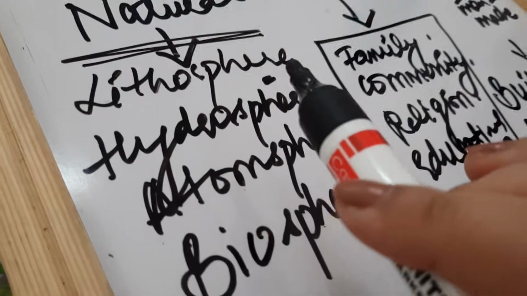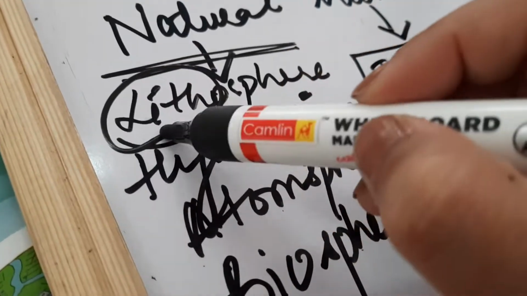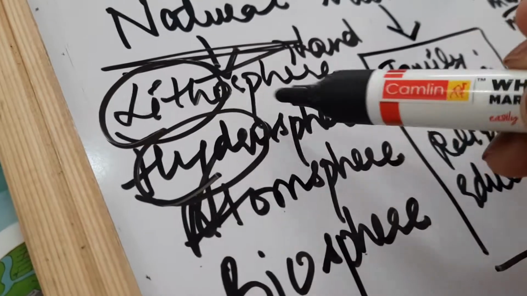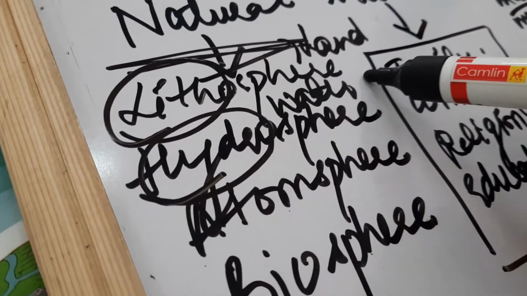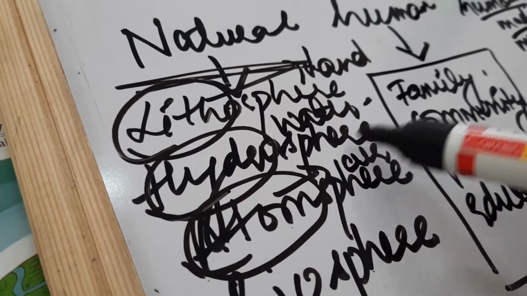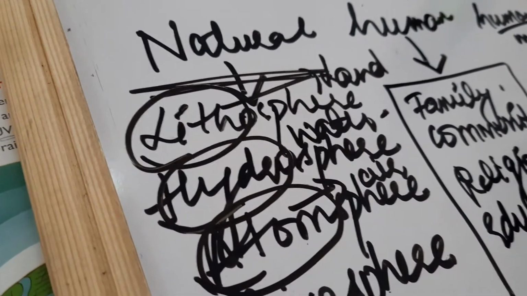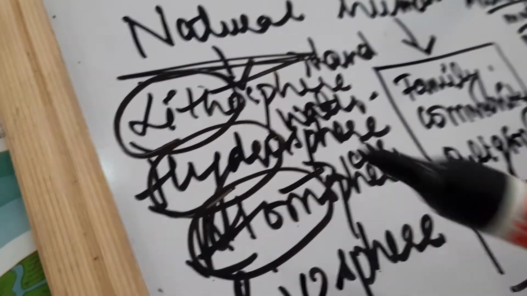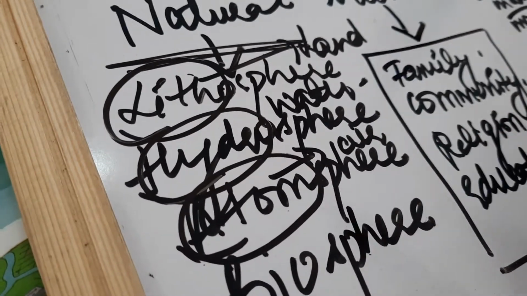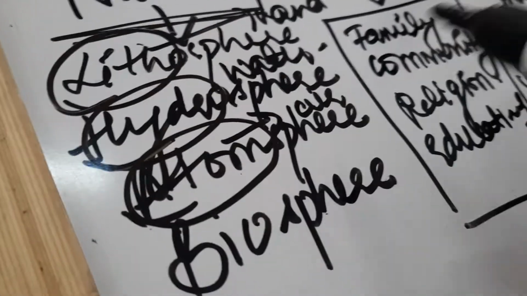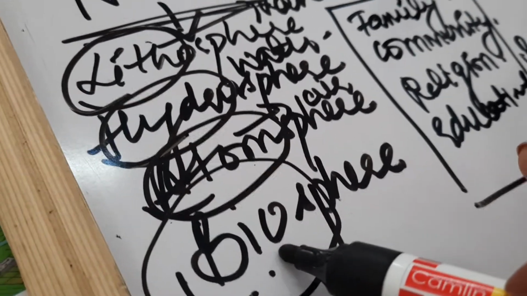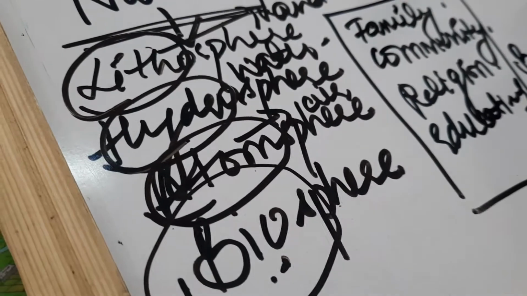You can easily connect. Litho, you can connect it with land. Simple. Hydro, you can connect it with water. Very simple. And then atmosphere, you can connect it with air. Is it not very simple? Yes. 3, you already know what is there. Litho means land, hydro means related to water, and atmosphere related to air. So let's see what's there in the biosphere now. Biosphere, what is that? Now a guessing point.